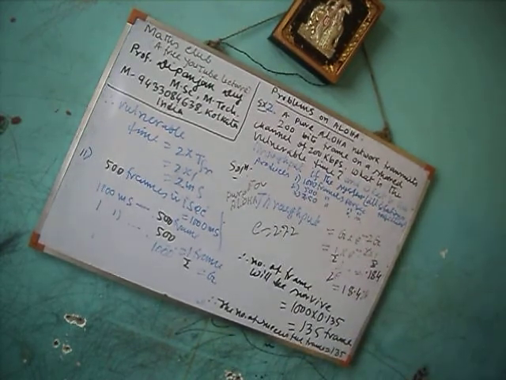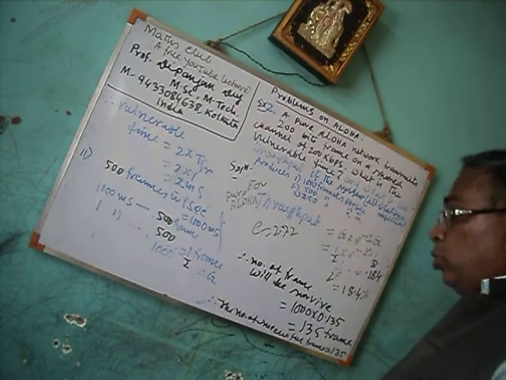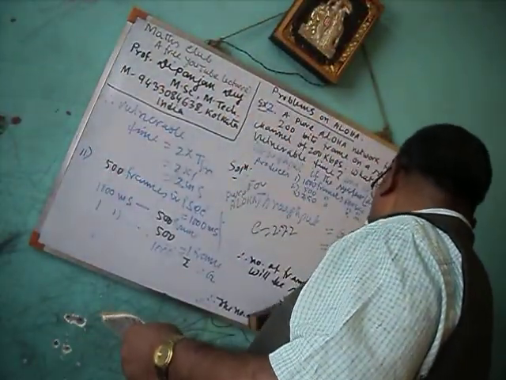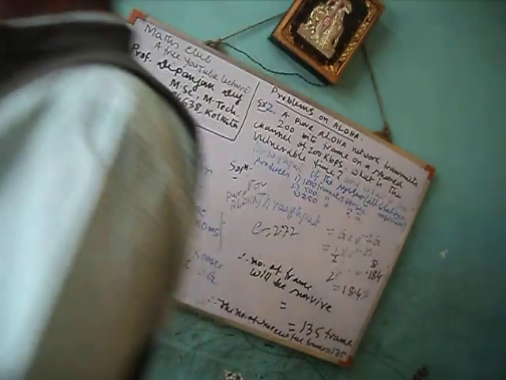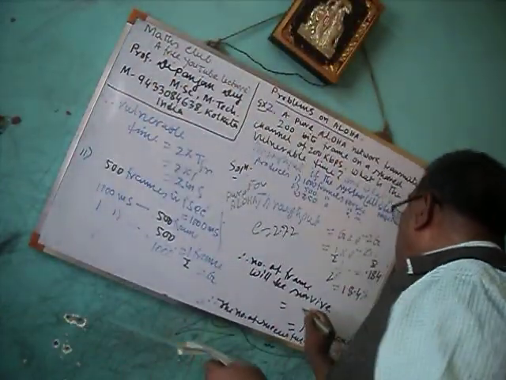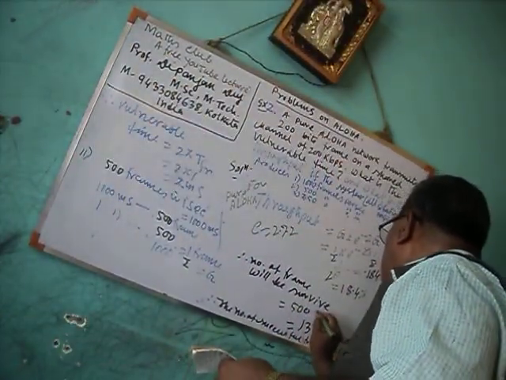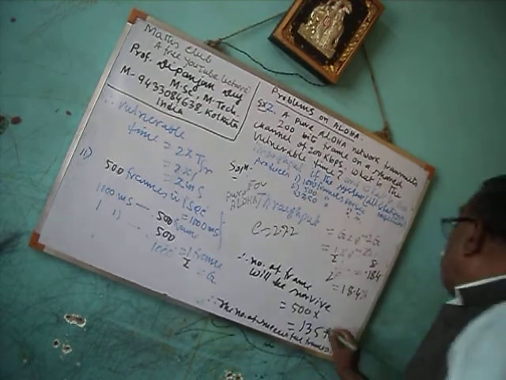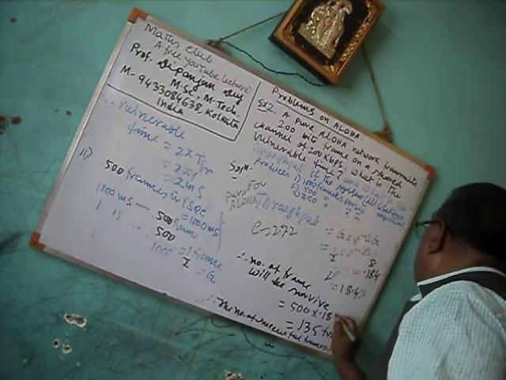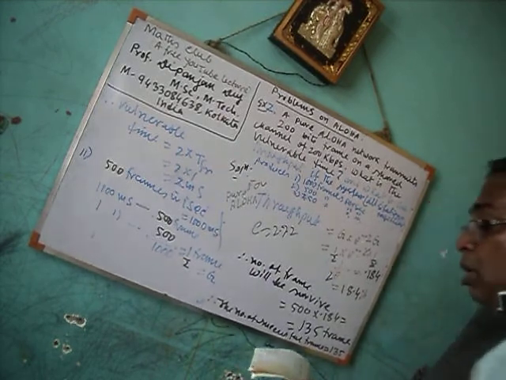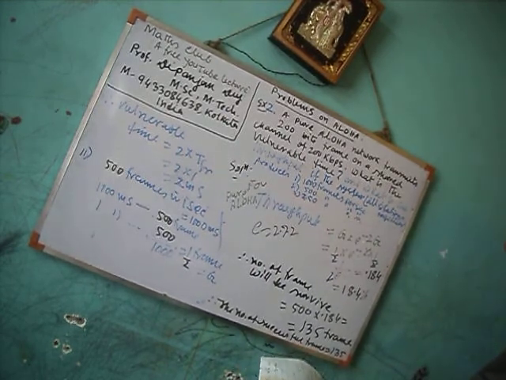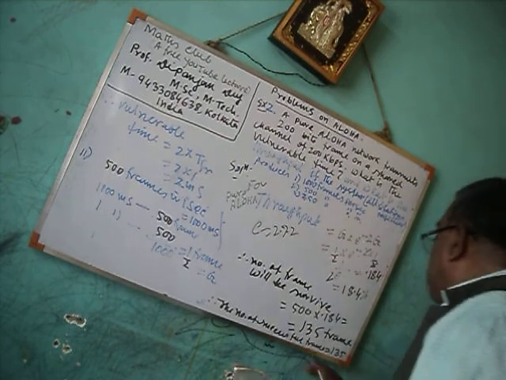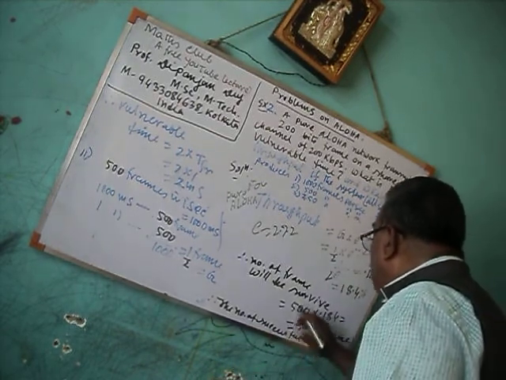This means the number of successful frames is equal to 500 into 0.184, which is equal to 92 frames.